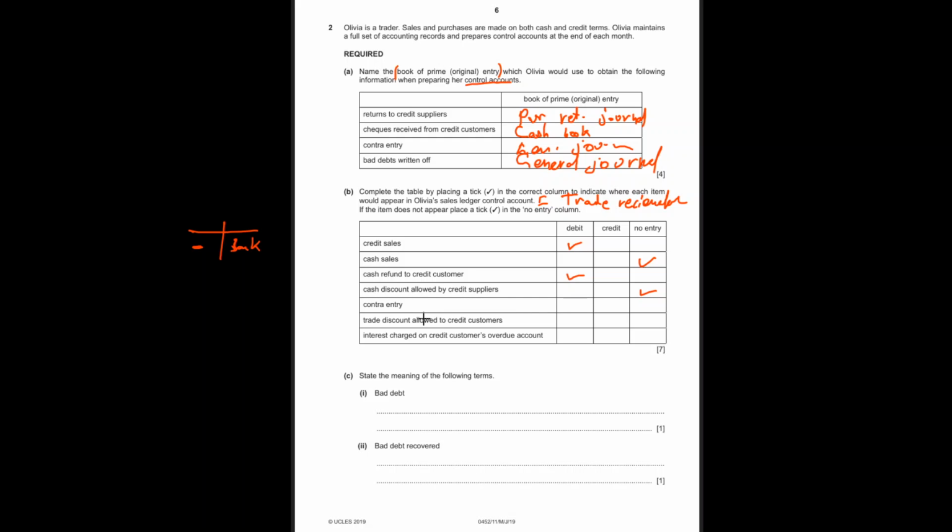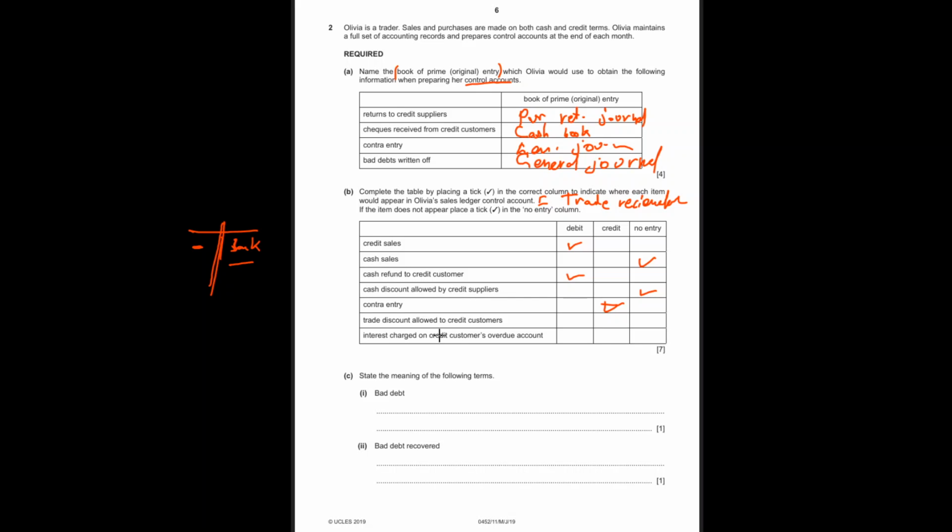Contra entry was explained in the control accounts video. Contra entry is basically as if you have paid your amount, and the double entry will be made in the purchase ledger control account. It's explained in detail in the other video. So it'll be credit, as if you paid it.